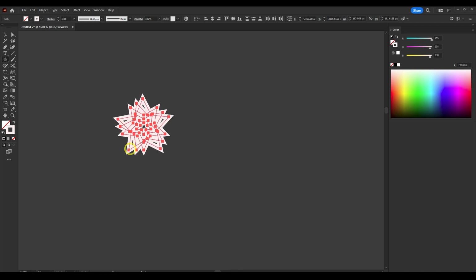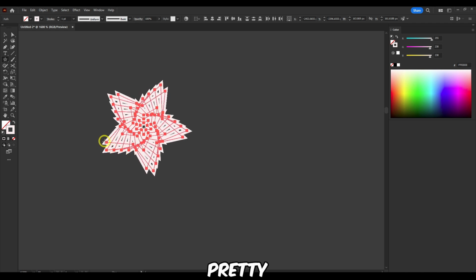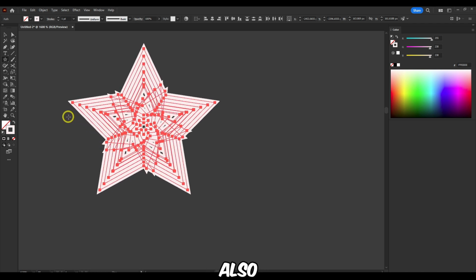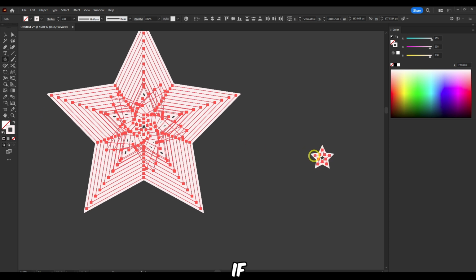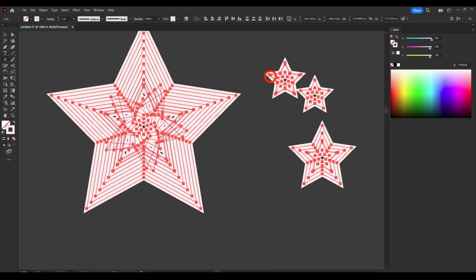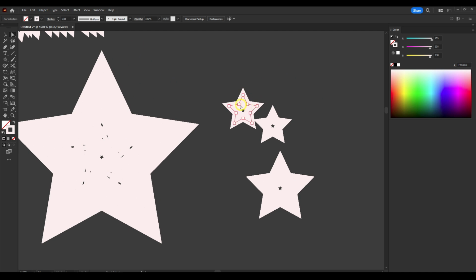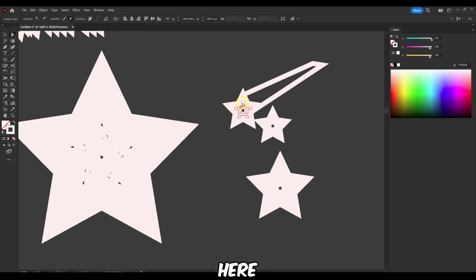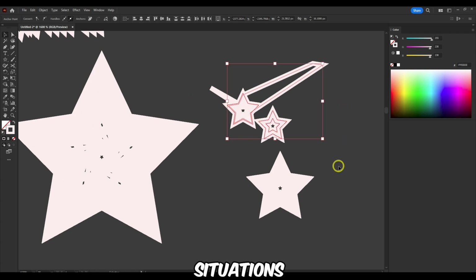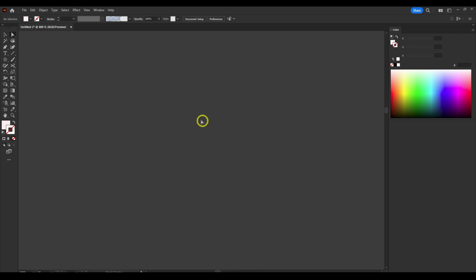I think it's pretty great, you know. You can also hold Alt, and if you want to create this effect, and then you can edit this, and how many points are here. So pretty great, helpful in different situations. Now let's move to the next tip.